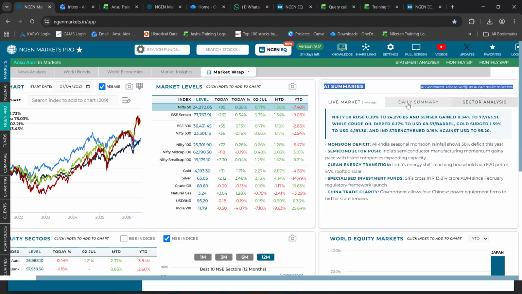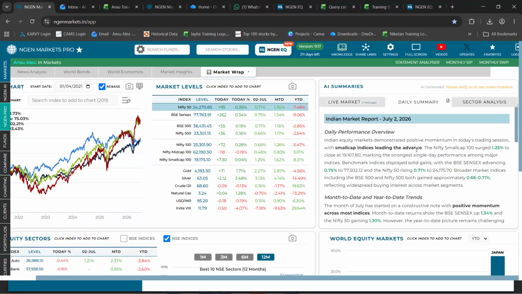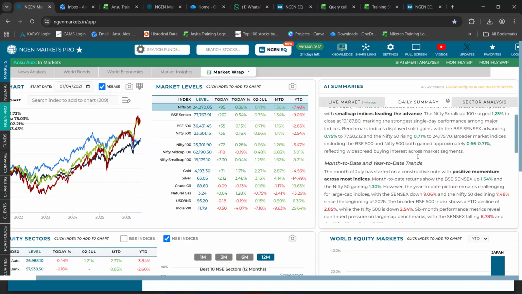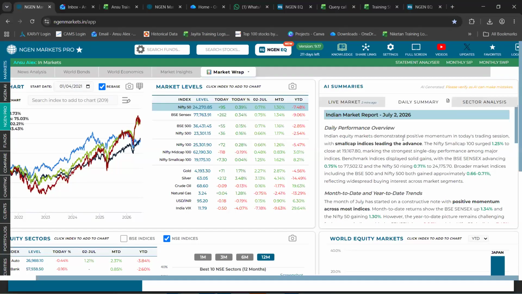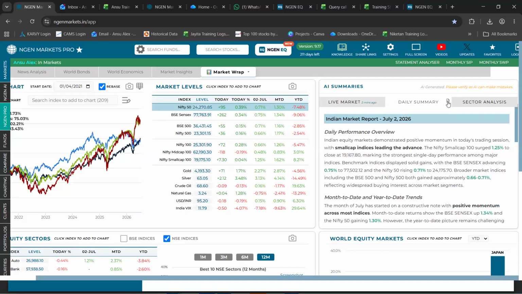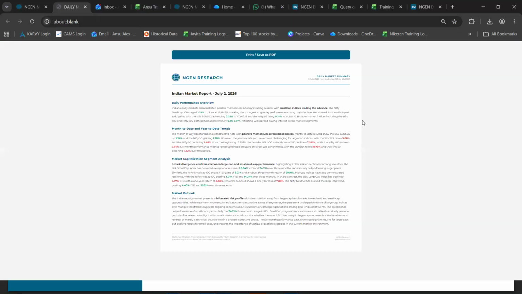Further to that, we have the daily summary section, where what has happened in the previous day is what you can have a look at in this section. And you can also generate a report for the same. This would be a section wherein you can also click on this print or save as PDF option.